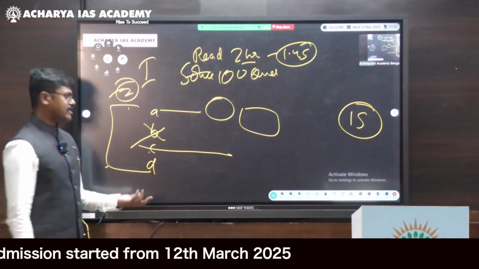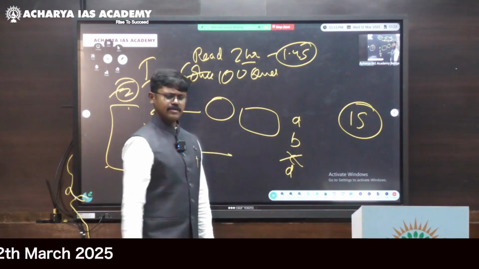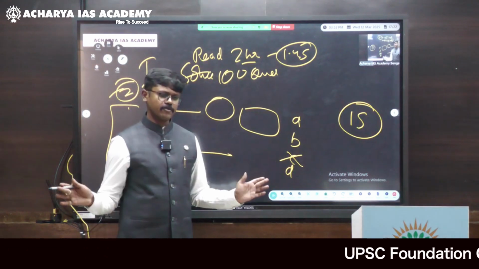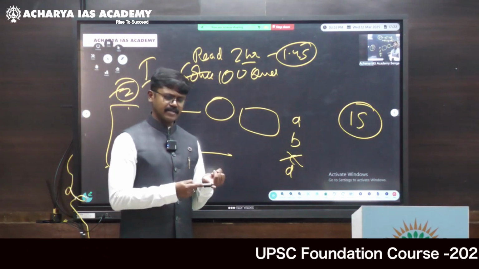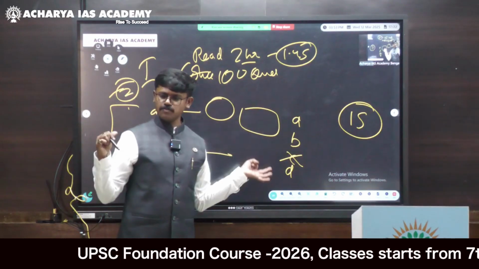In another question, if at all you have eliminated only 1 option, that means 3 options are remaining, right? So are you understanding how the questions have to be marked? One is 100% correct, you have marked. One is 2 options are remaining. Third is 3 options are remaining.